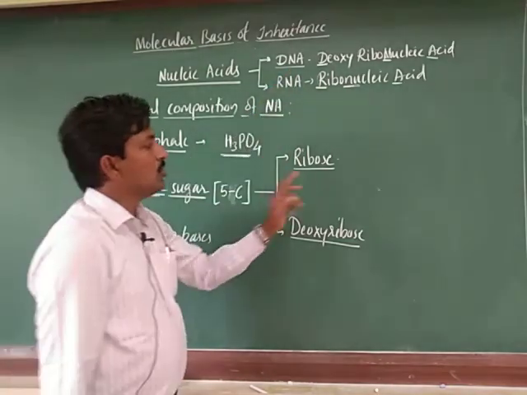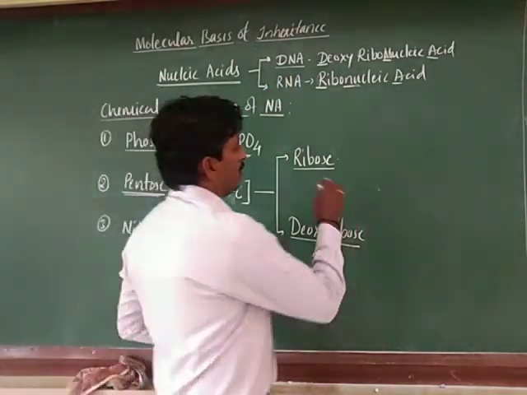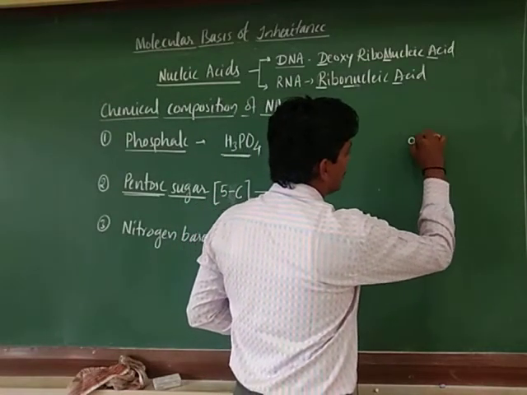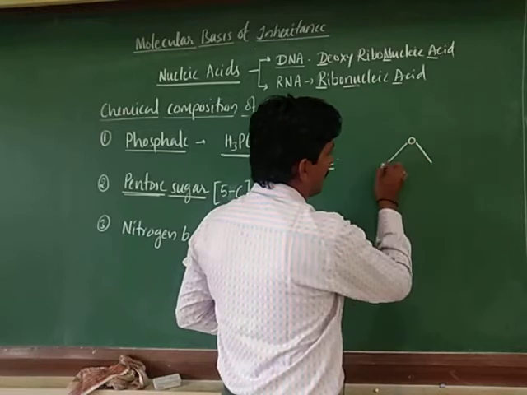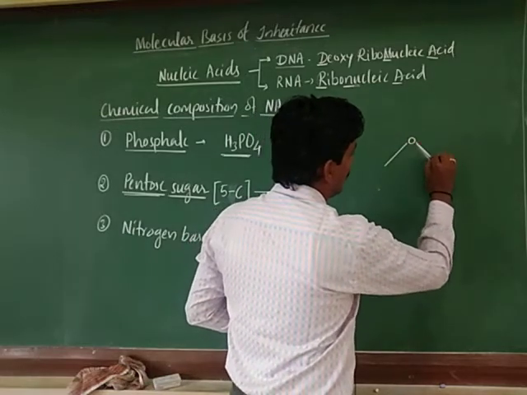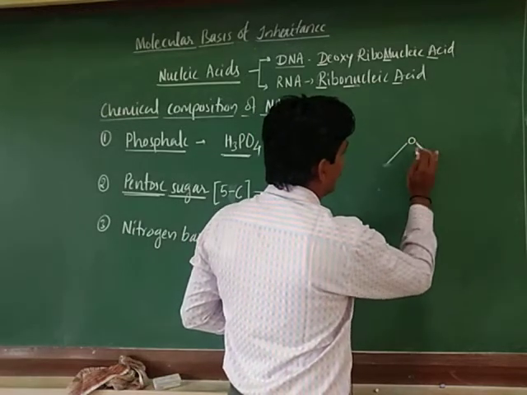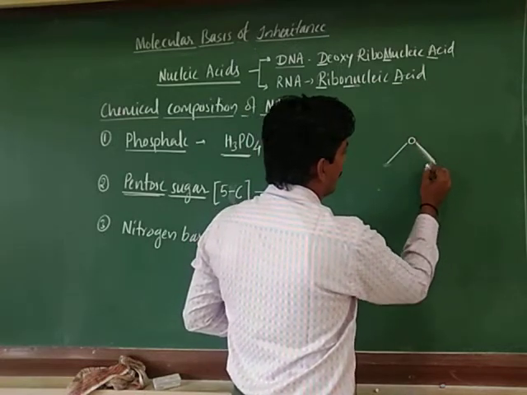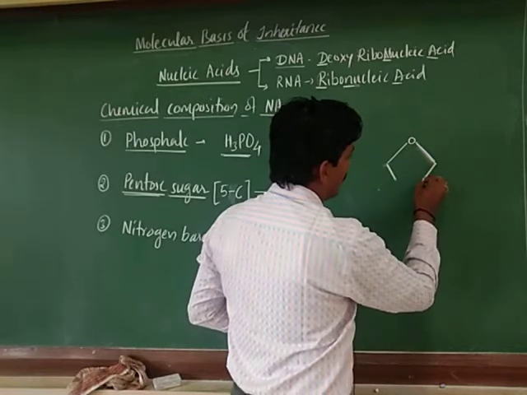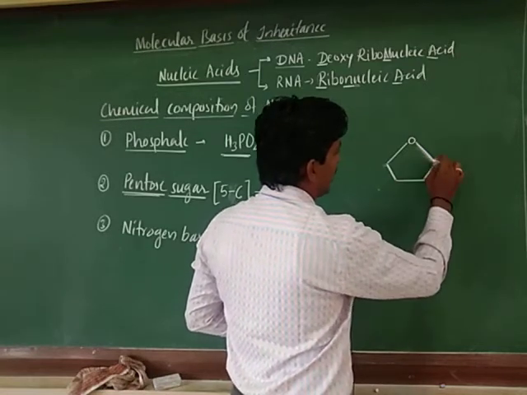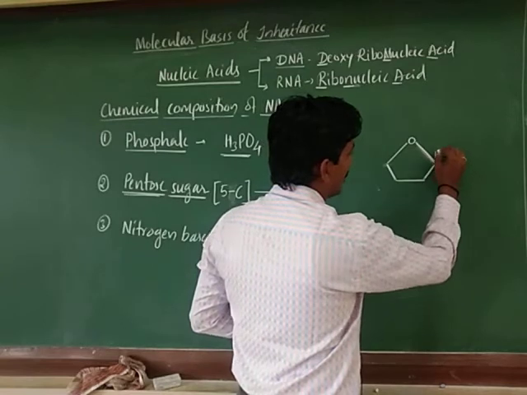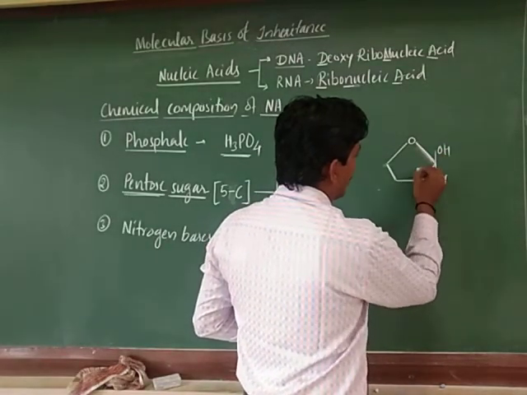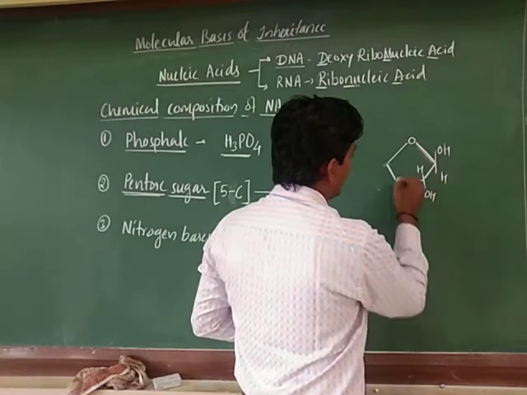Ribose has a single ringed structure. We can draw it in this pattern. This is the oxygen, and here 5 carbon atoms we should show. This is almost a pentagonal structure, you can say. Here OH, H, H, OH.